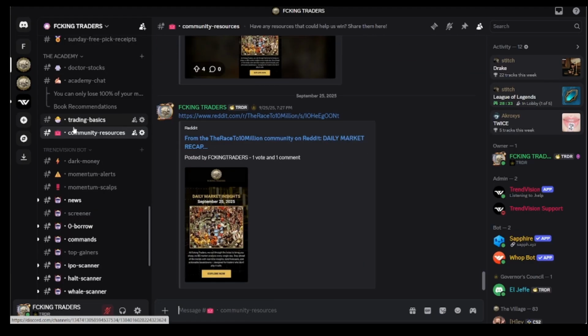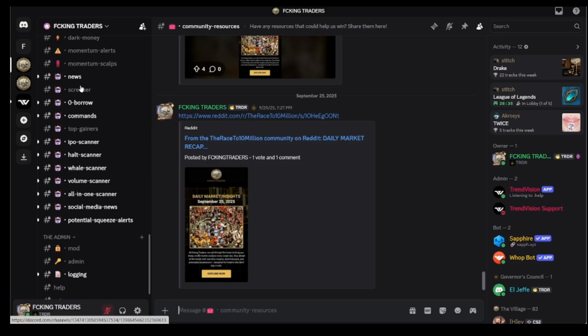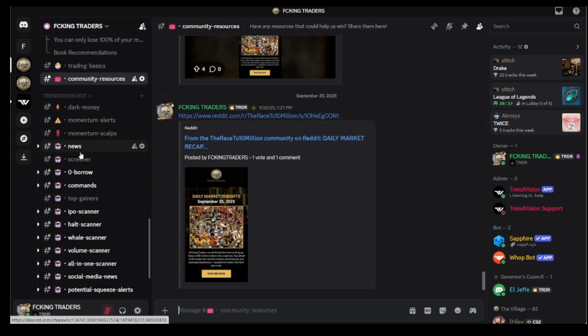Then we have this section here, the Trend Vision bot section. I recently opened this up to everybody in the VIP, so everybody has access to all of these things now. This is basically a scanner that is pulling information based off these different things here. So obviously IPO scanner, that's going to scan new IPOs coming up and what the Trend Vision bot thinks they're going to do.